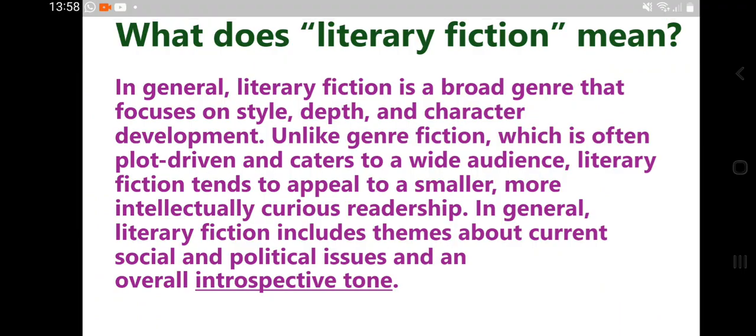Now moving to literary fiction and genre fiction. I'm telling you in very brief, because that's uncommon, that's why I have made slides on this. In general, literary fiction is a broad genre that focuses on style, depth and character development, right?